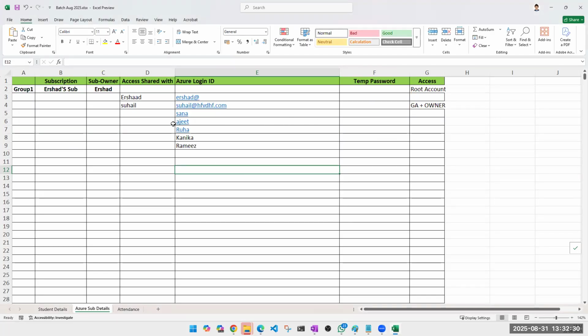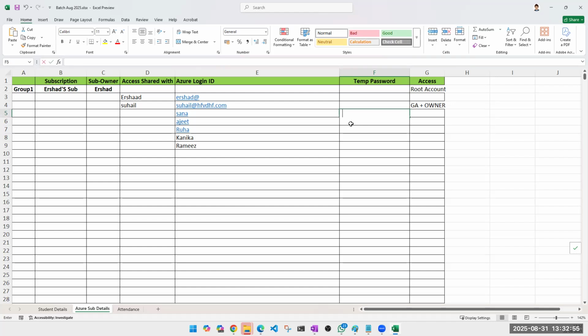I'm repeating again. You will have your IDs here. You can use that ID and temporary password. Obviously, you'll have to change the password. No need to write your password here. Temporary password, please do not use each other's password. For example, if Kanika, you get your user ID and password here, just log in and then delete your password from here. So we'll at least come to know who has used the account, right?